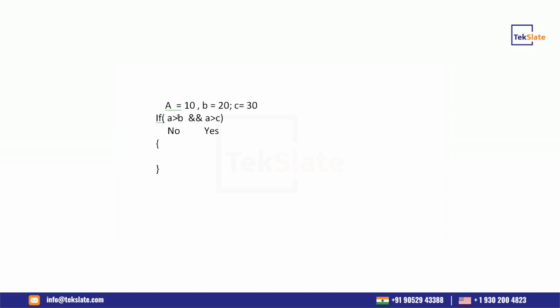But in Kotlin, they are using short circuit. What is this option? First of all, it checks the first condition. If it is no, then in the AND condition there is no need to check the second condition, because we don't care about the second result.